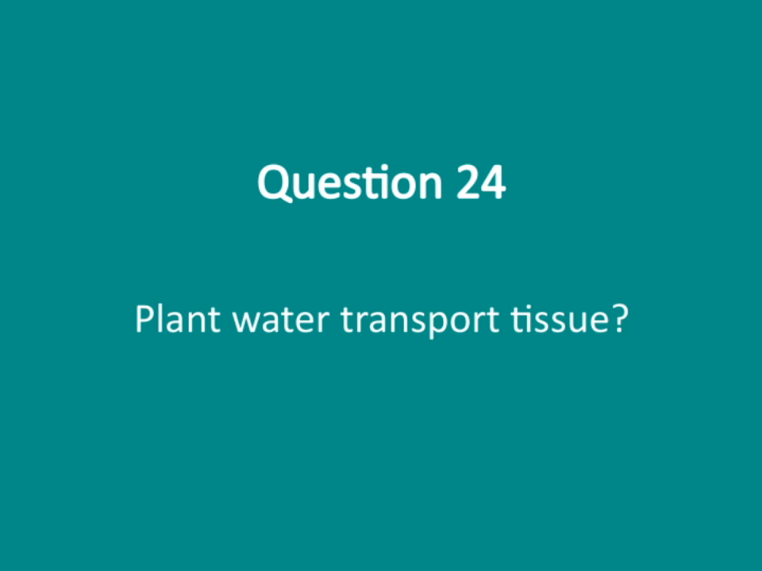These vessels form a continuous system that stretches from the roots through the stem and into the leaves. Understanding this system is key because water movement is essential for photosynthesis, nutrient transport, and overall plant health. The process relies on a combination of root pressure, capillary action, and the transpiration pull from the leaves.